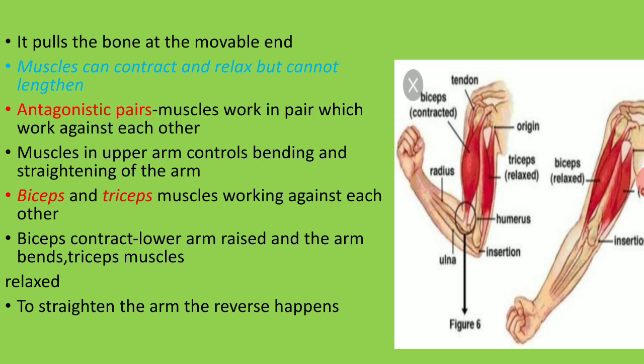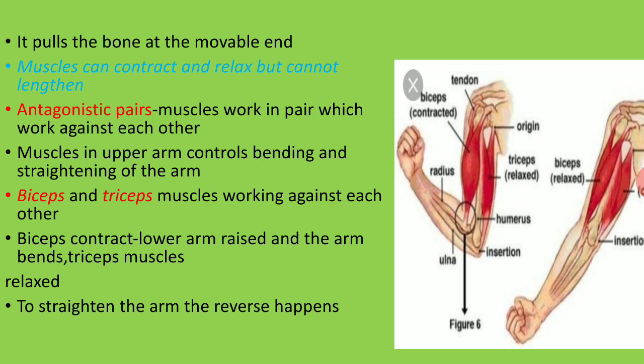The main function of the muscles is only that contraction and relaxation, and how it works. To straighten the arm, the reverse happens. Whenever we are straightening our hand, some process will take place. Either the biceps and triceps muscles may be working against each other, meaning one may be moving forward and one may be contracting. In such a way it may happen.